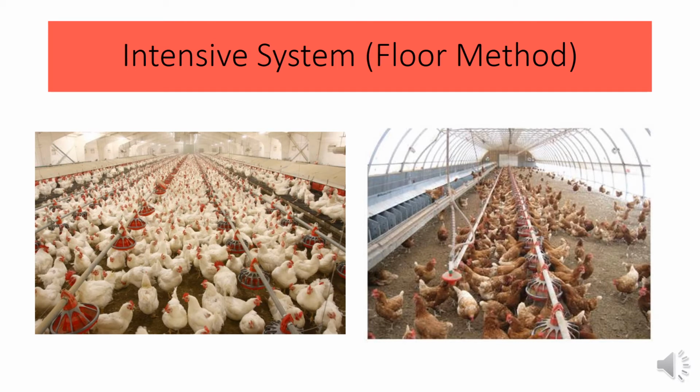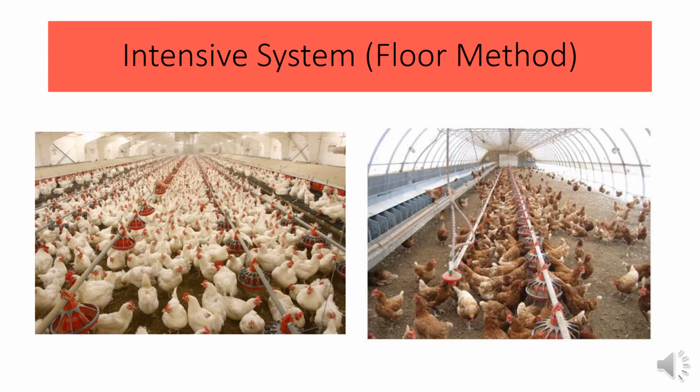In this slide you can see the floor method of the intensive system. The first image shows the litter method and the second image shows the deep litter method. Mainly, the beds of animals are called litter. Generally wood dust, rice husk, wood shavings, dry grass, straw etc. are used for litter, and the litter is spread on the floor. It absorbs poultry excreta.